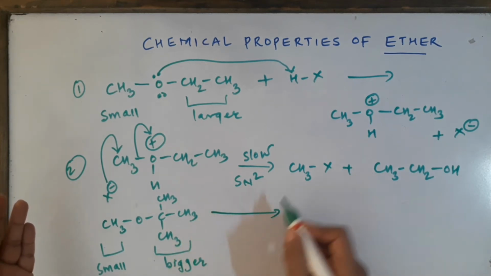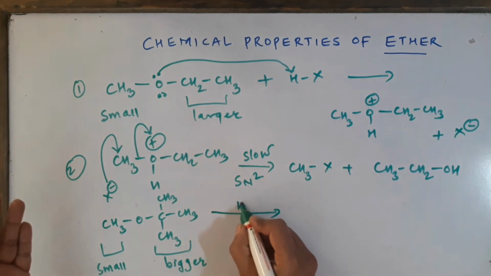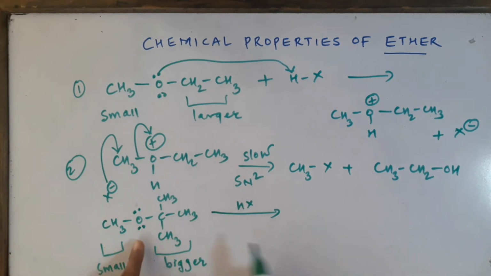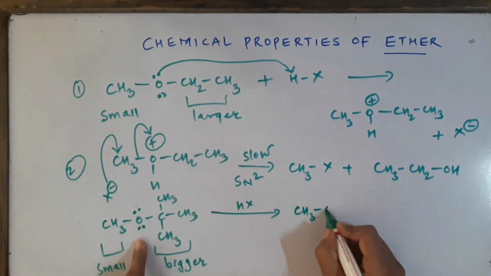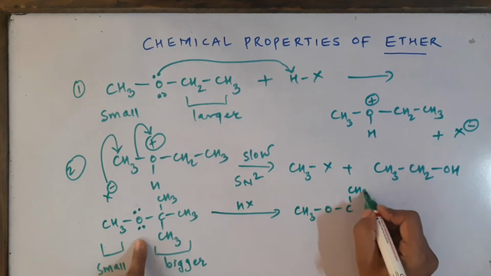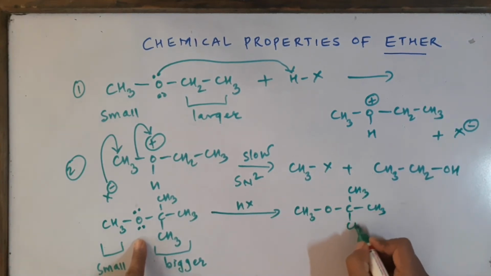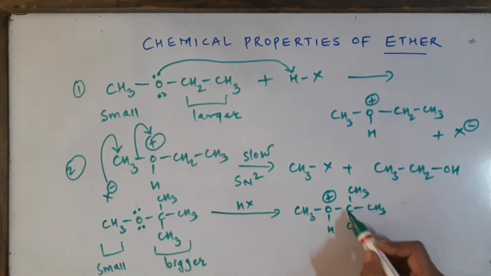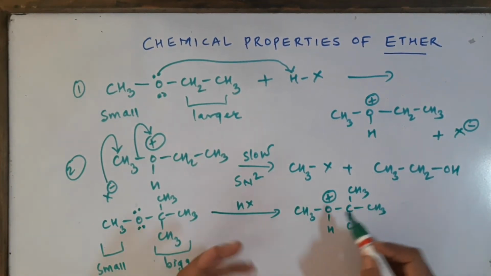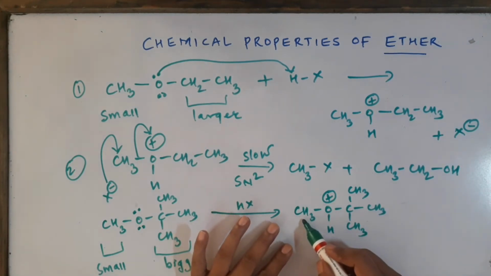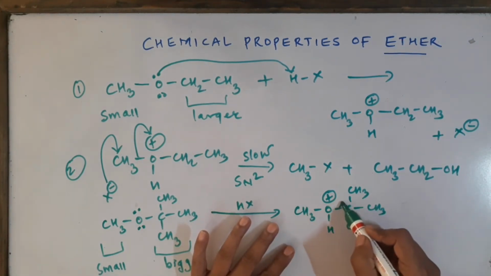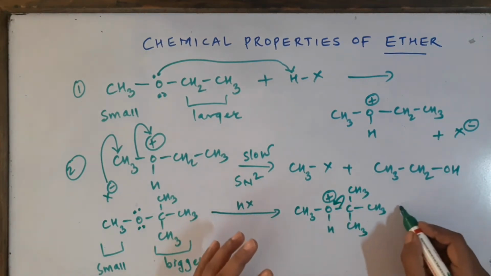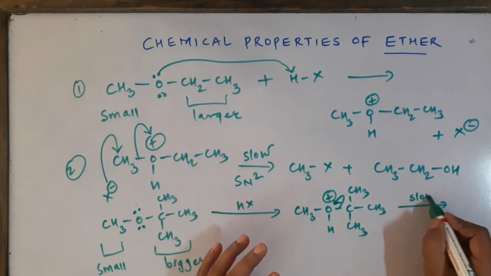In the first step, the usual protonation will take place. When the HX gets added, the proton will be attacked by the oxygen atom and we will get CH3-O(H+)-C(CH3)3. The protonation has taken place, but there is a lot of steric hindrance for the attack, and the methyl group also is not attacked because the tertiary group automatically just gets removed. So this step is your second step, which is the slow step.